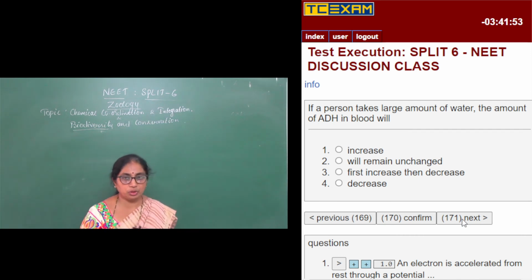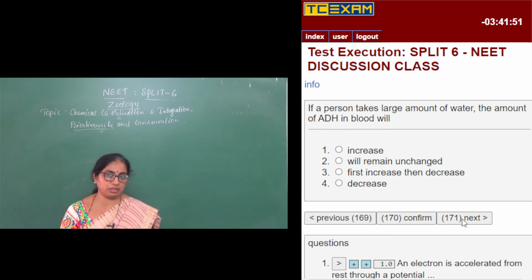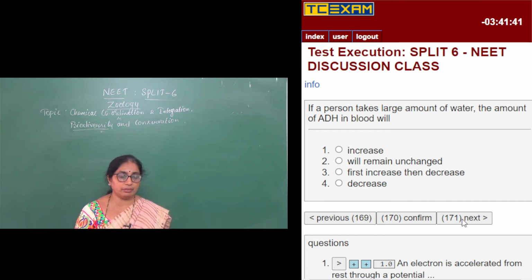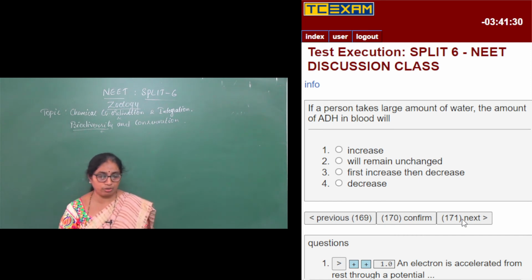So absorption happens when there is dehydration in the body. Now, if a person takes a large amount of water, he is not suffering from any sort of dehydration. The amount of ADH in blood will. So when do you require ADH? To reabsorb the water, right? So there is now no need of reabsorption because the person himself is drinking abundant water.